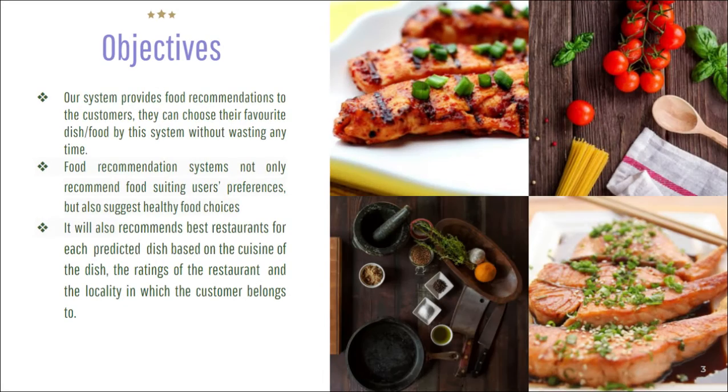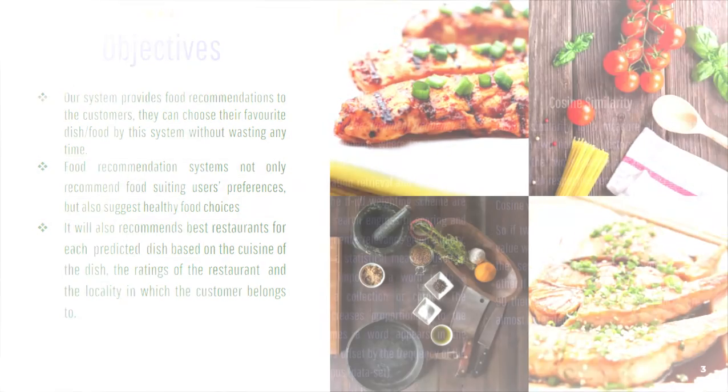As we all know, while ordering food, we waste a lot of time deciding which food we should order, and we also can't decide from which restaurant we should order. So, with the help of our system, customers can order their favorite food without wasting any time, and it will also give the best restaurant for each recommended dish. Also, while ordering food, some users are concerned about their health. Using this system, the user will get recommendations of healthy food only.